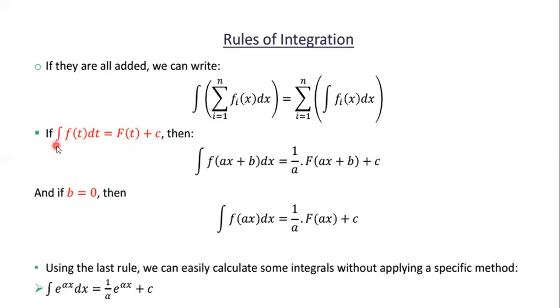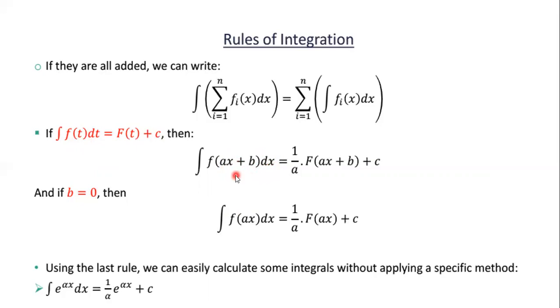And if integration of f of t dt equal to F of t plus c, then we can write, and it's important, integration of f of ax plus b dx. Here we know that integration of f of t dt equal to capital F of t. So we can write now 1 by a F of ax plus b plus c. Or similarly, I give you some tips: here it is function of t, and here ax plus b, and the variable which you integrate is dx, so it's not the same.